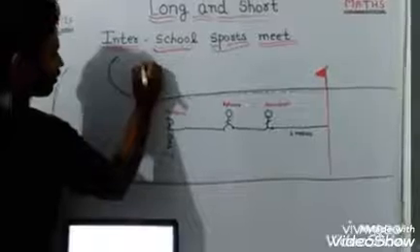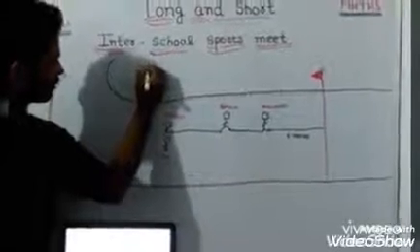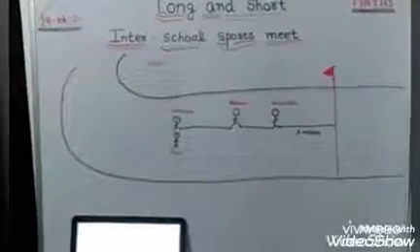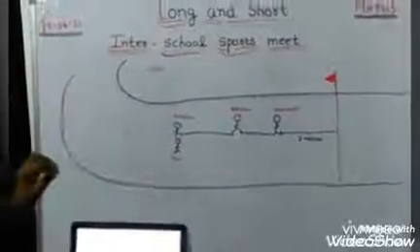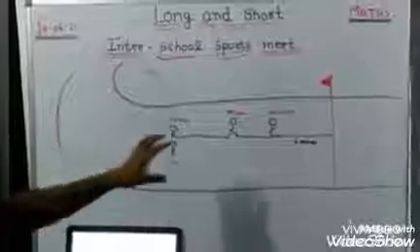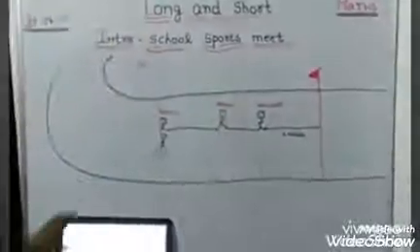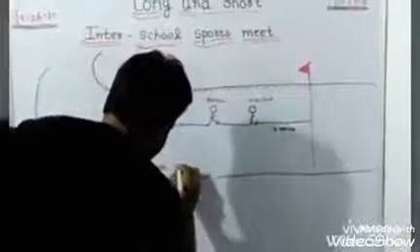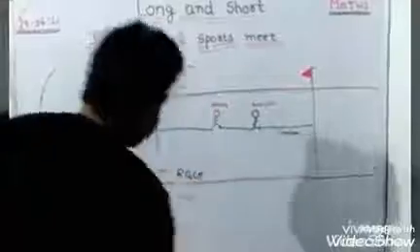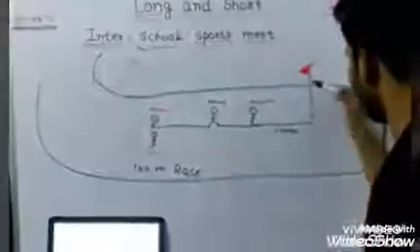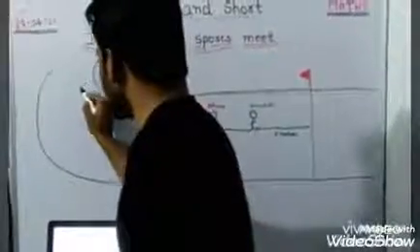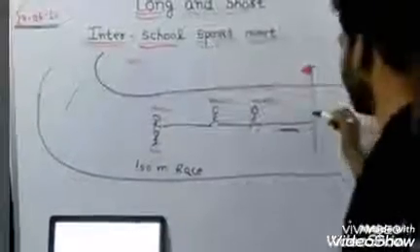Now some data are given in your math book. Arundhati was 6 meters from the finishing point, and behind her there is Rehana. The distance of Rehana is not given, that is, how far she is from the finishing point.